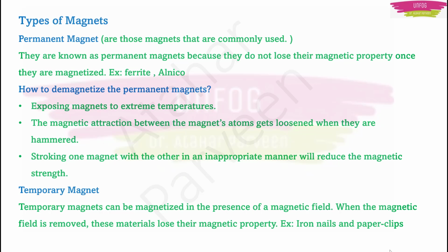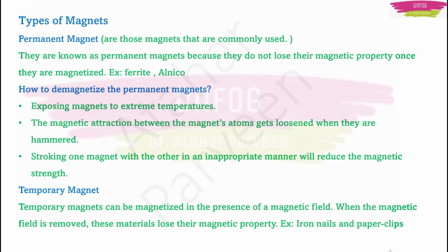When we are saying that they do not lose their magnetic property after they are magnetized, then is it possible that they get demagnetized? This also can be asked as a 2 mark question. That's why I put this question here. How to demagnetize the permanent magnets? Permanent magnets can be demagnetized if the following things happen with them. First is that if you expose the magnets to extreme temperatures, if you heat them very highly, then they may lose their magnetic property. Second is that the magnetic attraction between the magnet's atoms gets loosened when they are hammered.